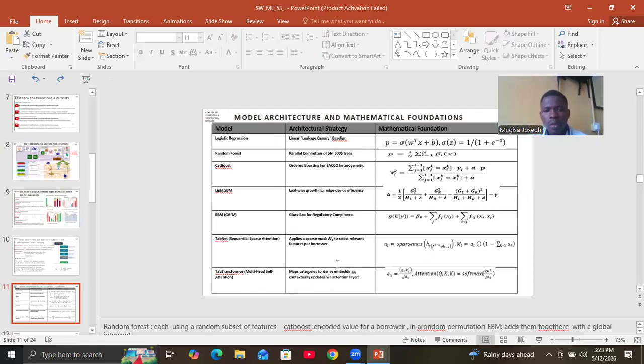And then TabTransformer. This one maps categories to embeddings, and then makes each category look at other categories in the same row, and then update its value in relation to those categories.